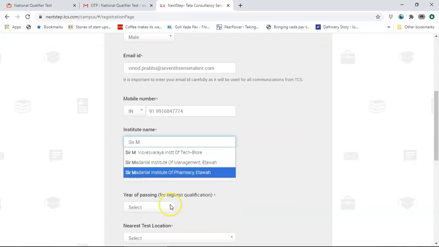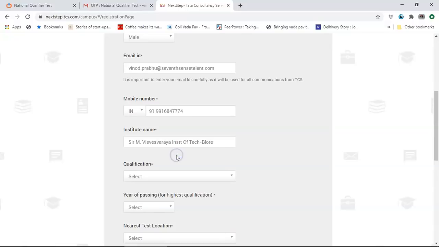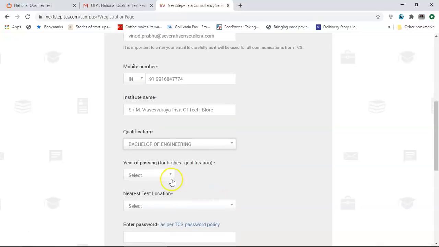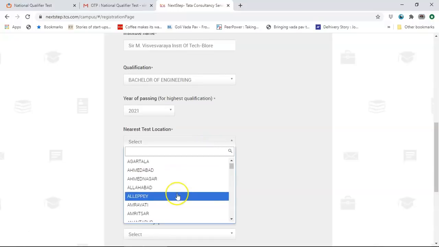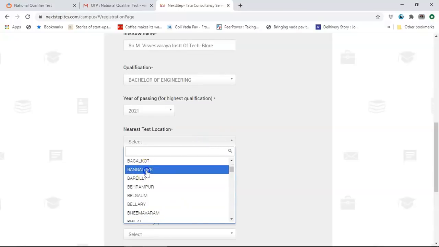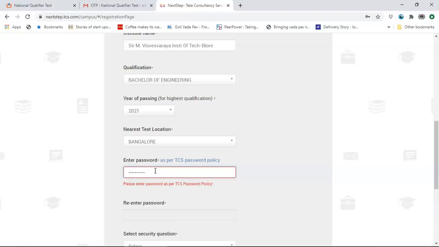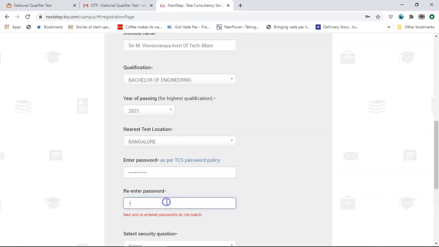A minute, where are those details? Yes, Sir. This is what we had entered. So ensure that the name of your institution is correct. Qualification will be Bachelor of Engineering. Year of passing will be 2021. Nearest test location would be Bengaluru, and you select accordingly for you. Enter password. Again, I say enter. It should have a number, an uppercase, lowercase, and a special character. That will mean it will get approved.